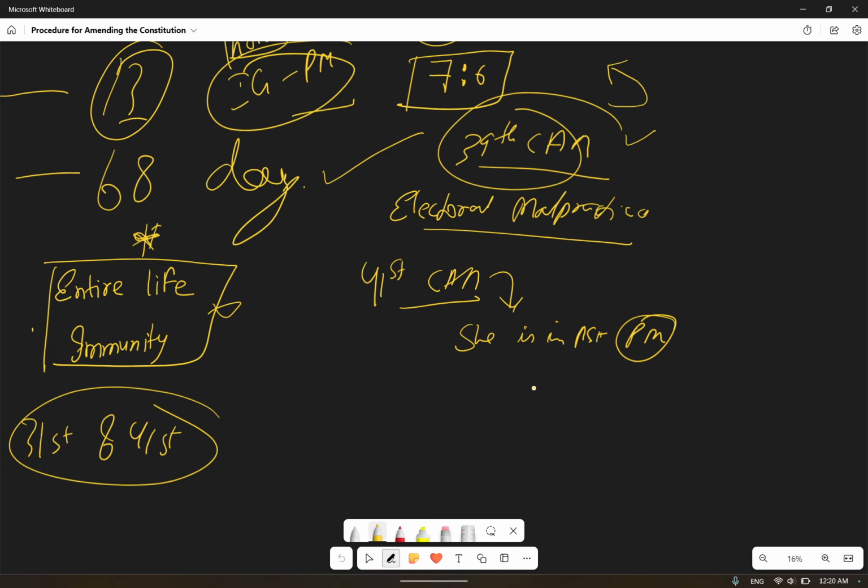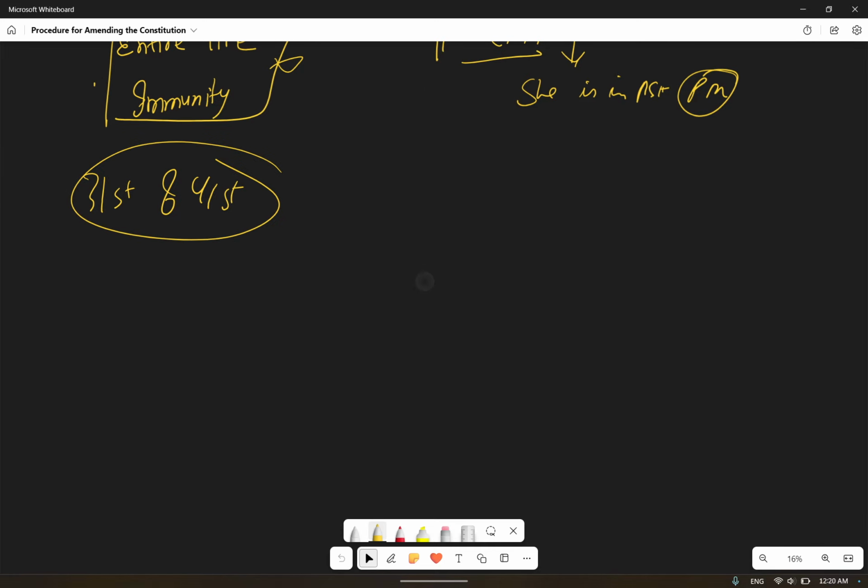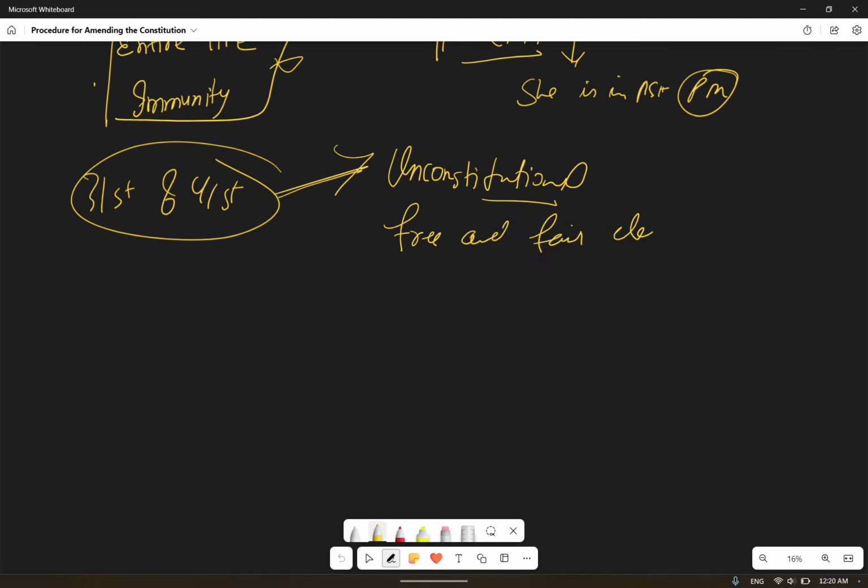Okay, so both these amendments, sorry, the 39th and 41st, were challenged. The Supreme Court said that it is unconstitutional. Whatever amendment was made was declared unconstitutional because it violates free and fair elections.